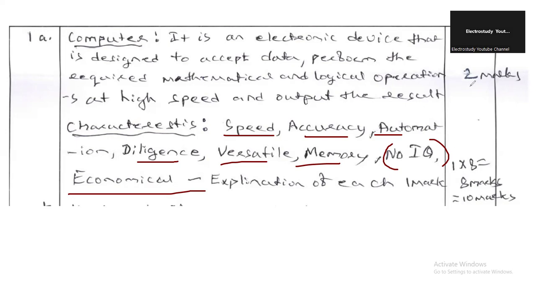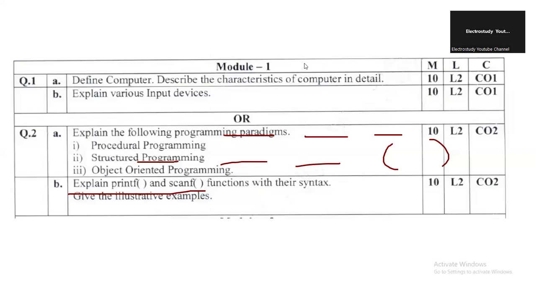Then definitely you will get full marks. You can see 10 marks are specified, 2 plus 8 you will be getting. So you have to plan accordingly. Highlight the important points by underlining and make sure that you secure complete marks, 10 out of 10. Question number 2, explain the various input devices.